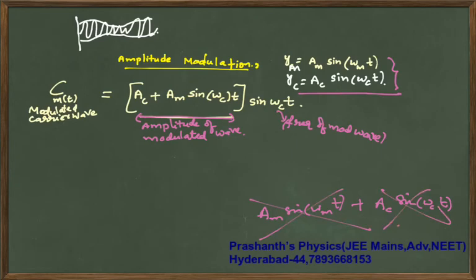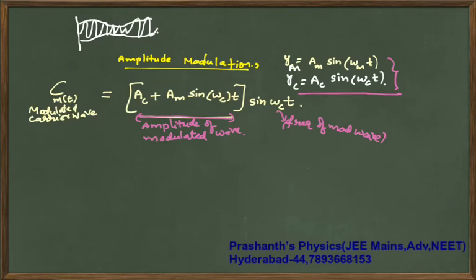I will tell you. Here what is happening is your carrier wave has very high frequency and more amplitude compared to the message signal. So when you are combining this, the principle of superposition will not work out, because the frequency of the carrier wave is very big compared to that.